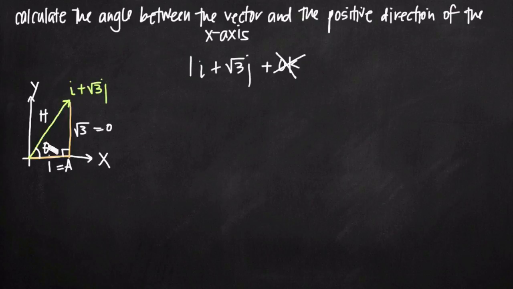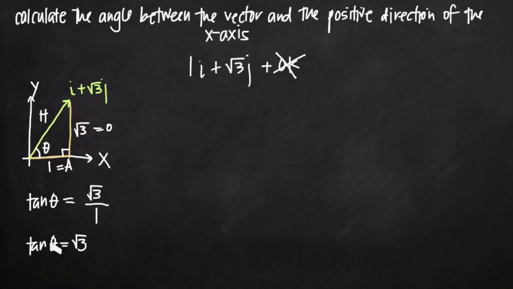Remember that tangent of the angle theta is equal to the length of the opposite side divided by the length of the adjacent side. So what we can say is that tangent of theta is equal to the length of the opposite side, square root of 3, divided by the length of the adjacent side, which is 1. All we need to do at this point is figure out how to solve this for theta. So the first thing we want to do is simplify and say that tangent of theta is equal to square root of 3. No need to write square root of 3 divided by 1. That's redundant. So tangent of theta equals square root of 3.